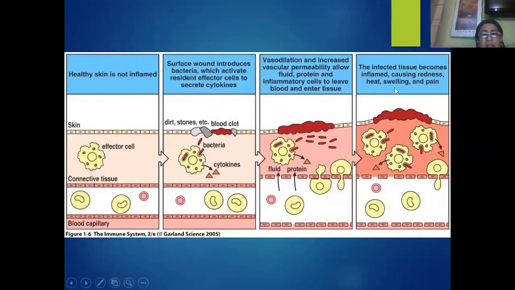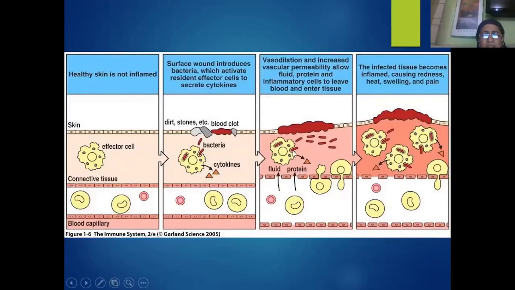So this is another slide showing the inflammatory response. You can see in healthy skin, there is no skin injury. So thereby we see all other tissues are also in a normal condition. But if the skin gets injured, normally you can see there will be formation of a blood clot, and there will be entry of the pathogens there. So thereby you can see vasodilation. The membranes of the blood capillaries become more permeable, and they allow the blood cells to flow through the wall of the blood capillary into the damaged tissues.